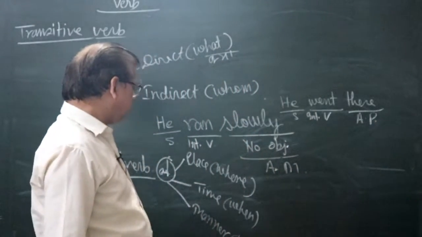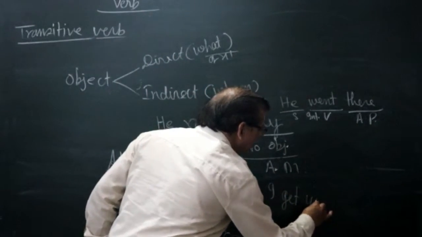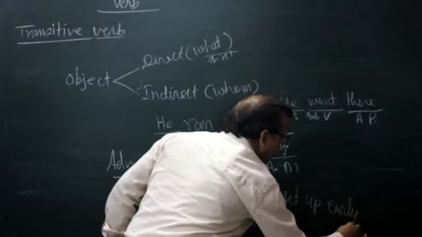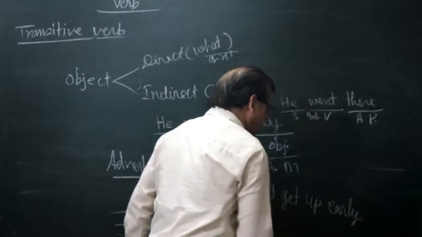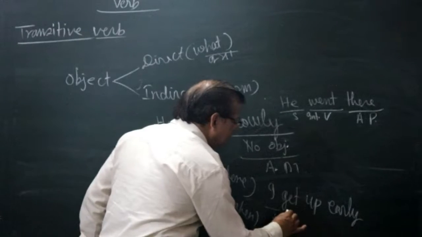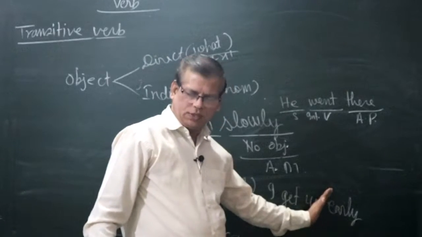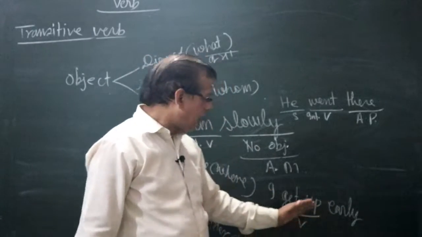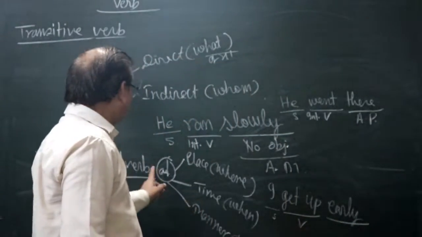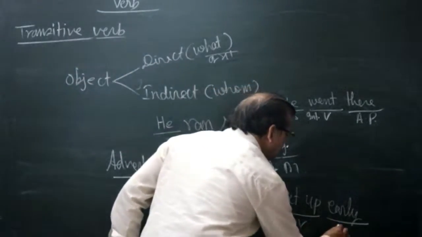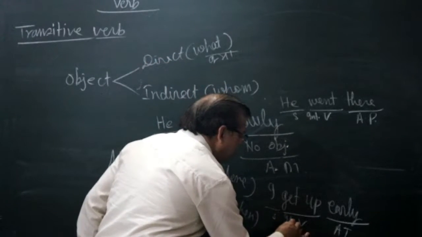Clear? Now, I get up early. You can say early in the morning. Okay. I is the subject and getting up is the verb. I get up. What? No answer. I get up whom? No answer. I get up when? Early. Early is the answer of the question when. So it is an adverb of time. Hence, get up is also an intransitive verb.